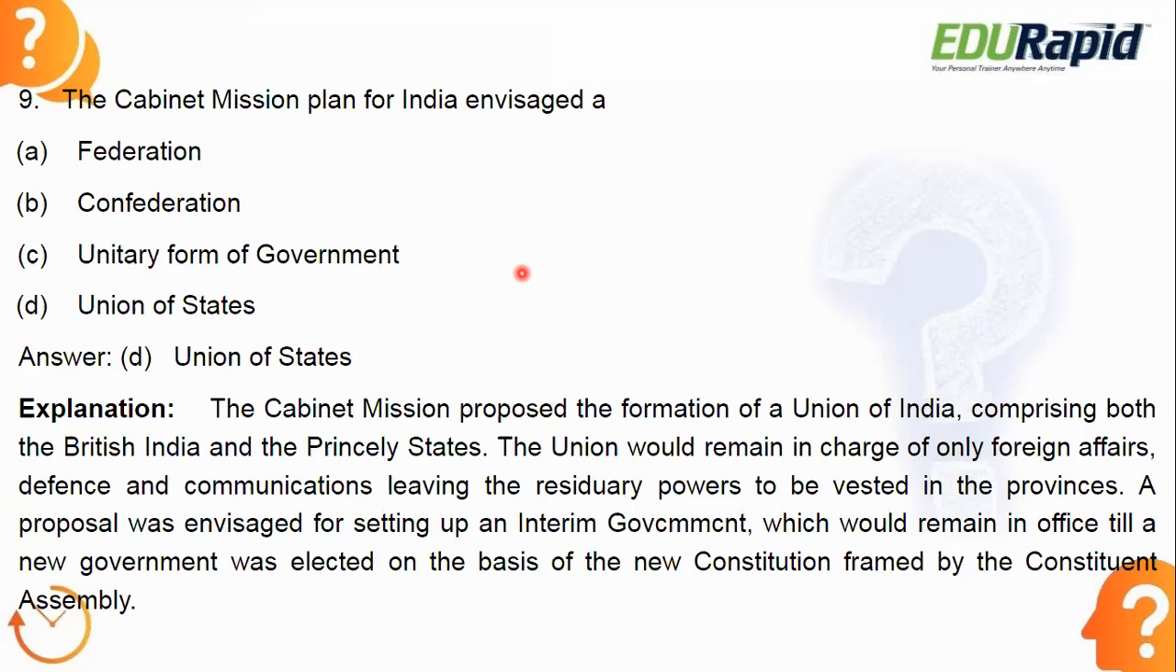So here, according to the cabinet mission plan, it is a union of states, not a federation, not a confederation, not the unitary form of government. So the cabinet mission plan for India envisaged a union of states.